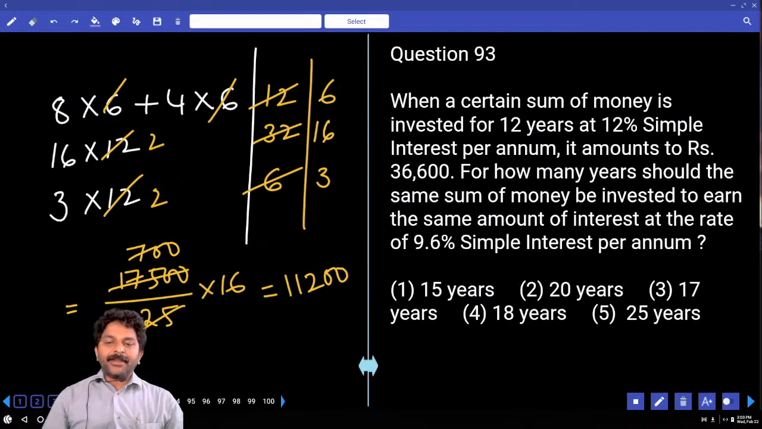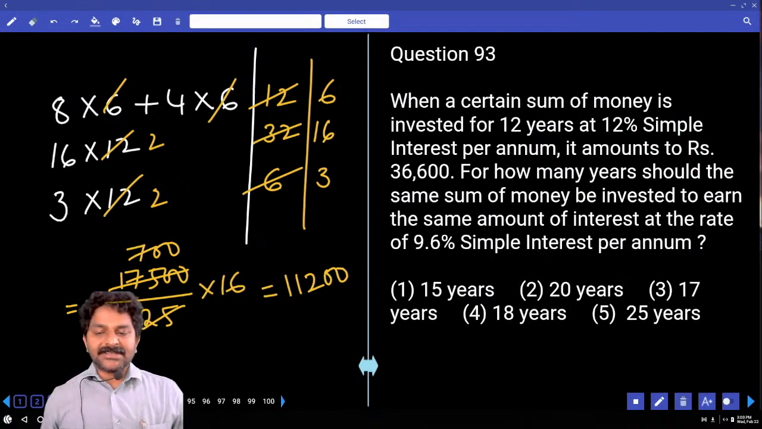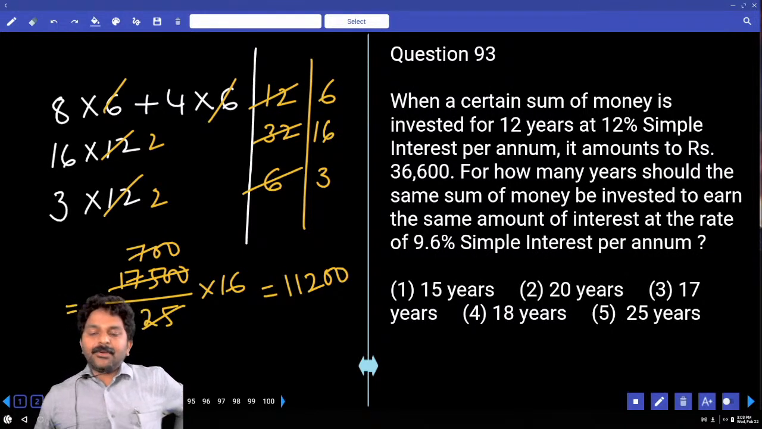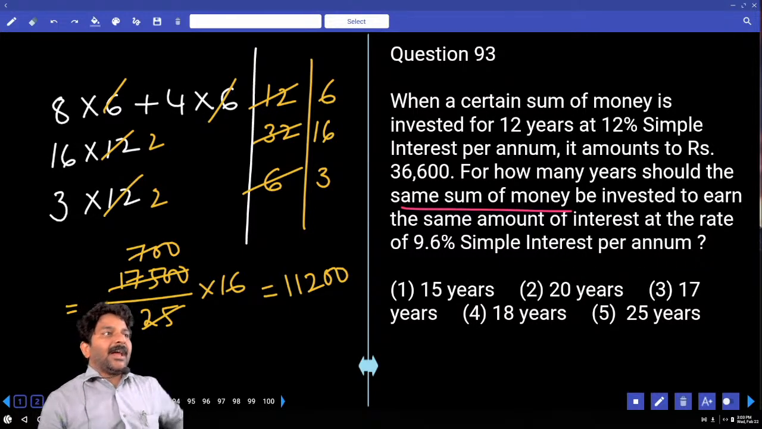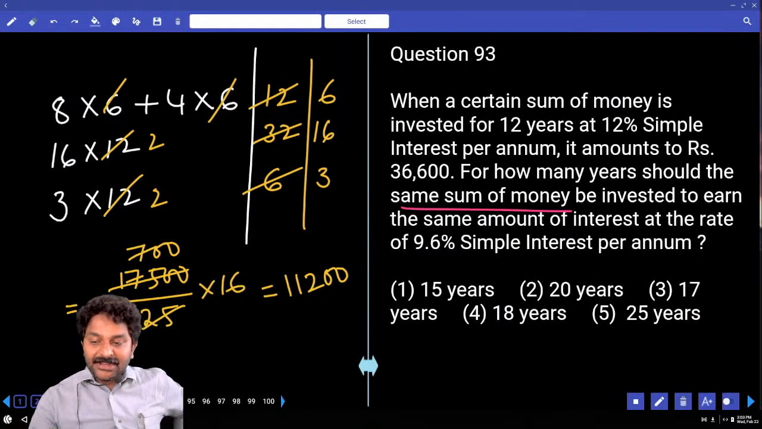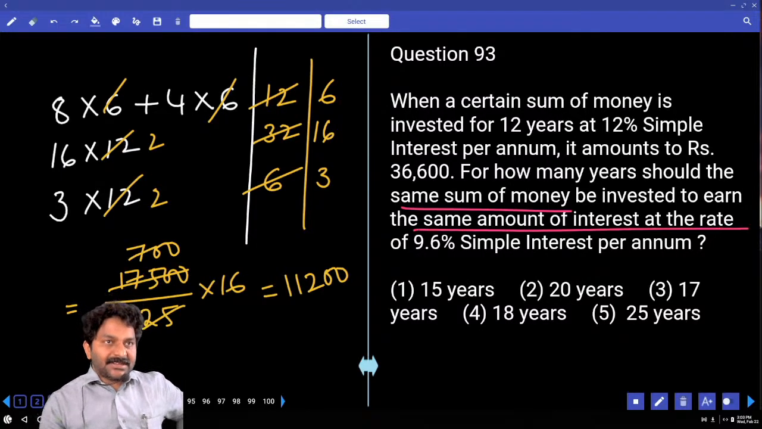When a certain sum of money is invested for 12 years at 12% simple interest per annum, it amounts to 36,600. For how many years should the same sum of money be invested to earn same amount of interest at the rate of 9.6% simple interest per annum? Same money is invested now. I'll assume both cases 100%, 100%. What is the major condition? It should give same interest.